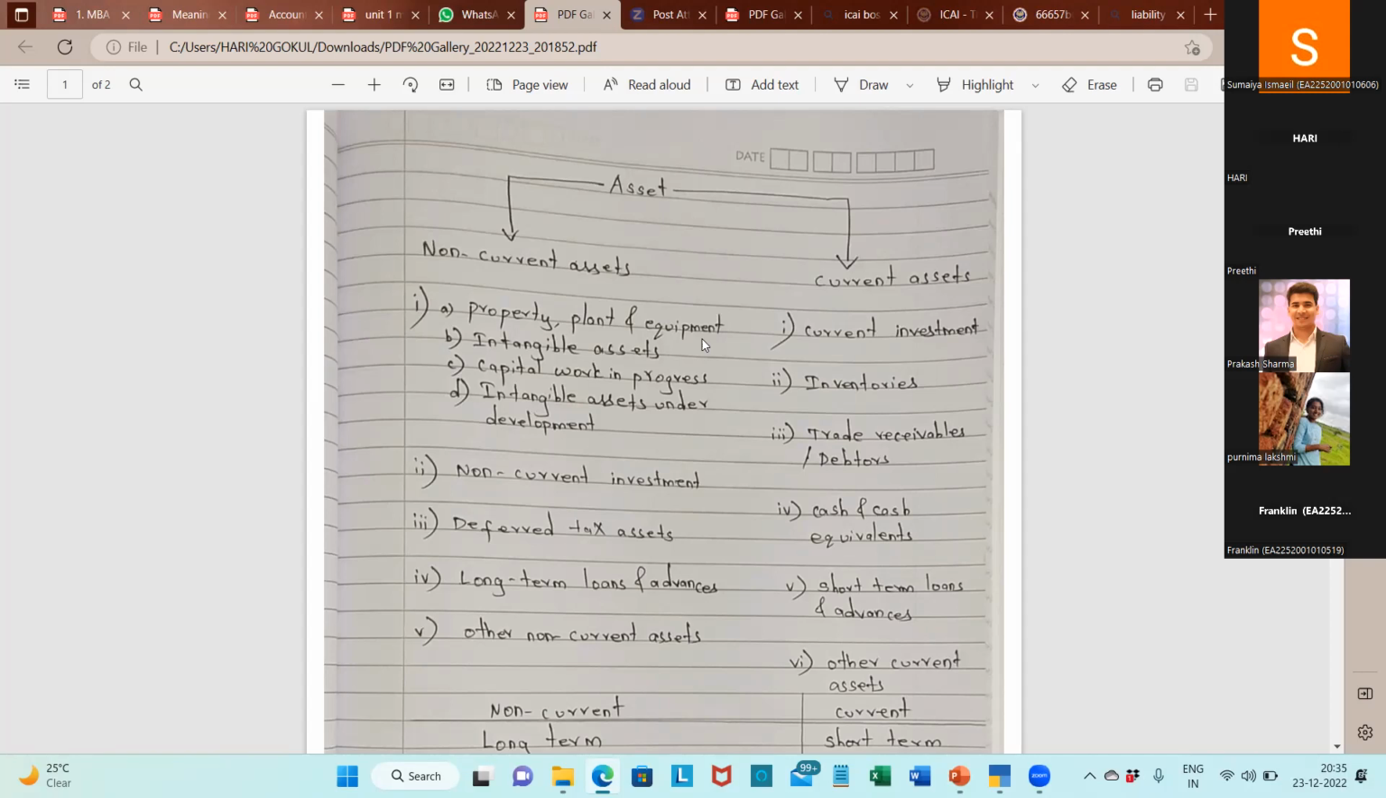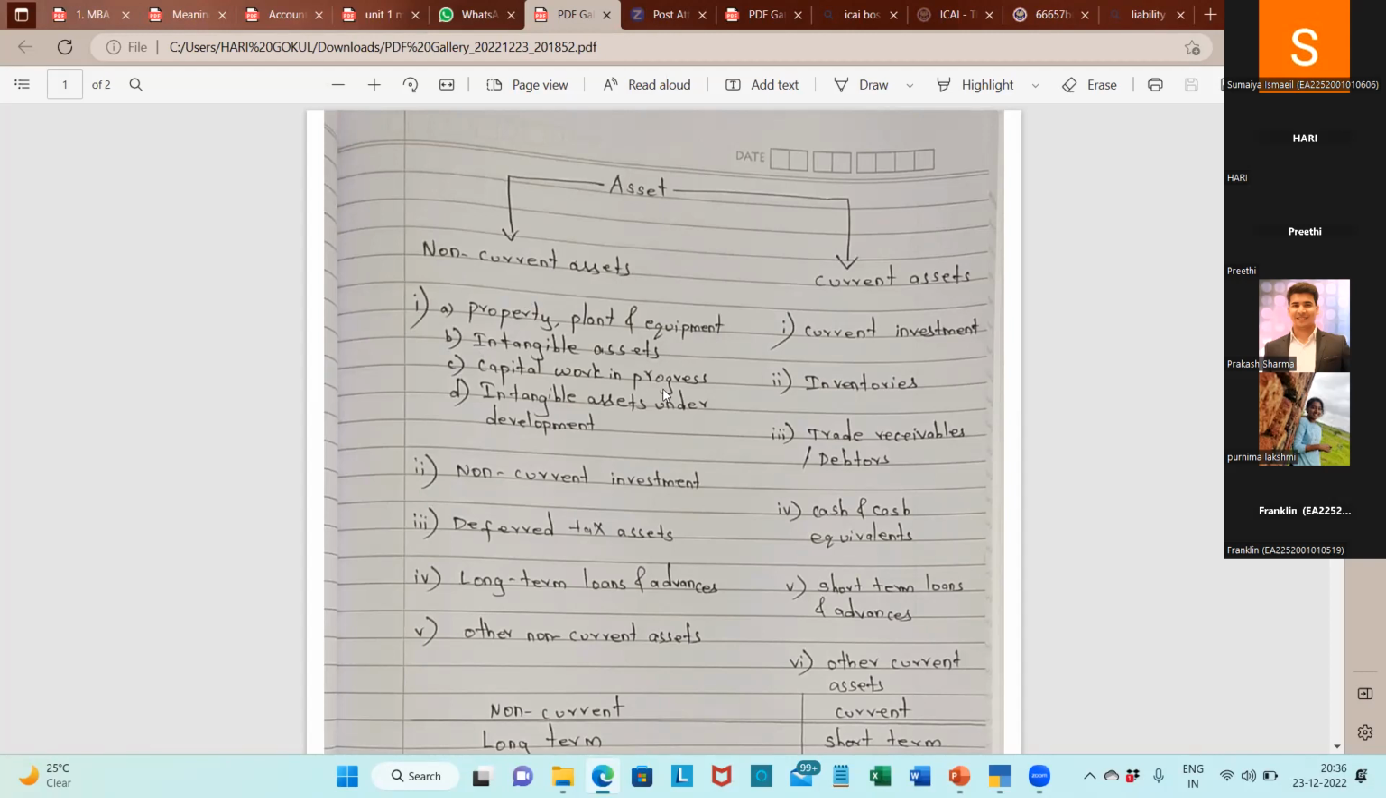Both definitions are very important. From the company's point of view, we can take it as a fixed asset under land, plant, property, equipment, whatever the asset is, we can put it under that name. But it should come under the classification called non-current assets. Next, capital work in progress.